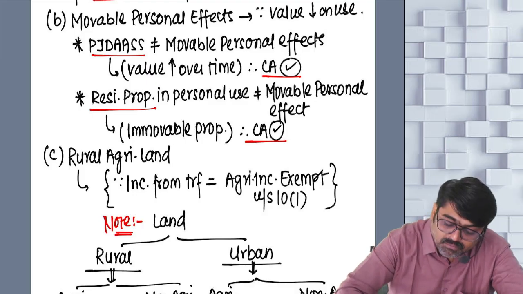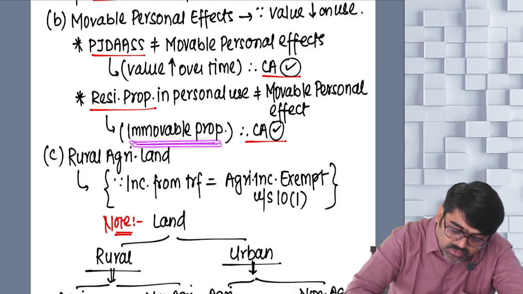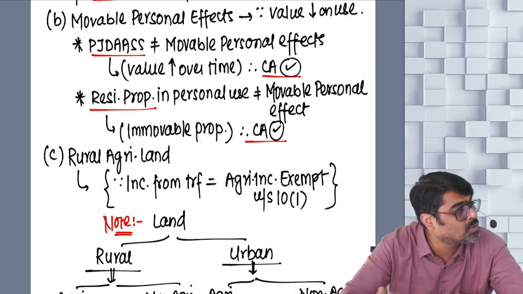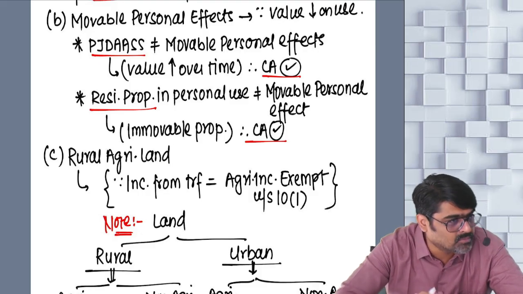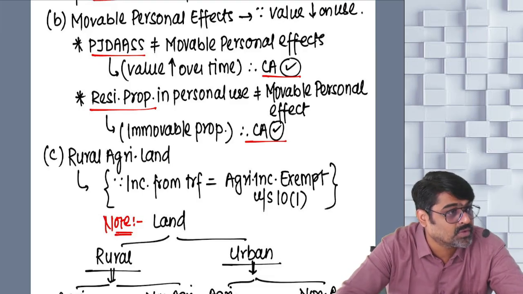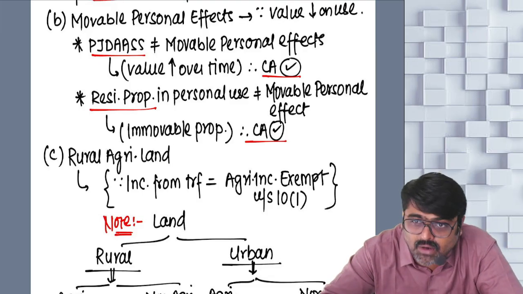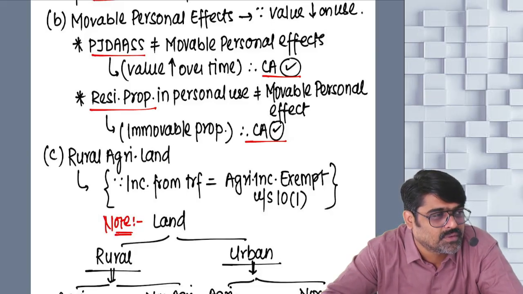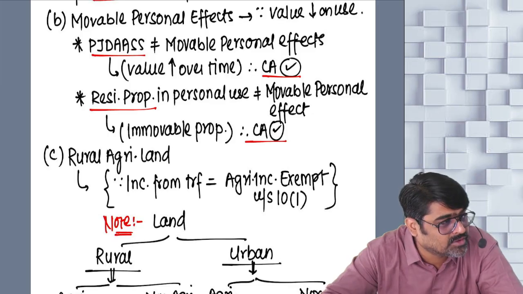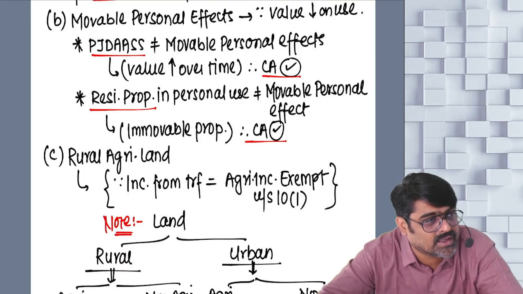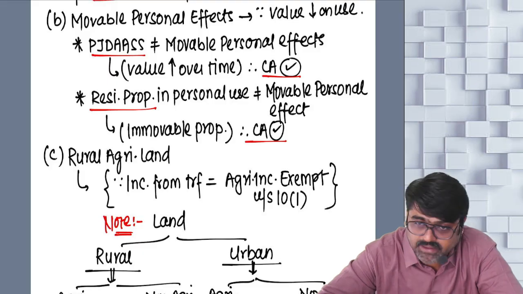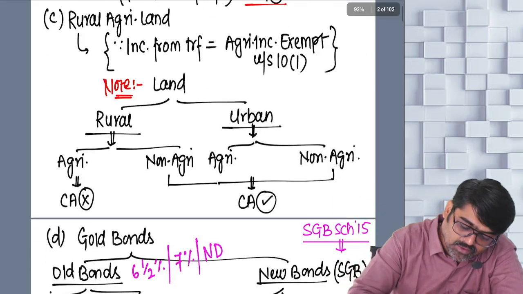But since it is not movable, it is immovable, you cannot exclude it, because we have to exclude only the movable personal effects. And since it is not a movable personal effect, you don't have to exclude this from the definition of capital asset. So it will still be treated as your capital asset. So the residential property in which the assessee and his family members are living is a capital asset. Gain arising on its transfer will be taxable under the head capital gain. Understood? Next one, rural agricultural land.